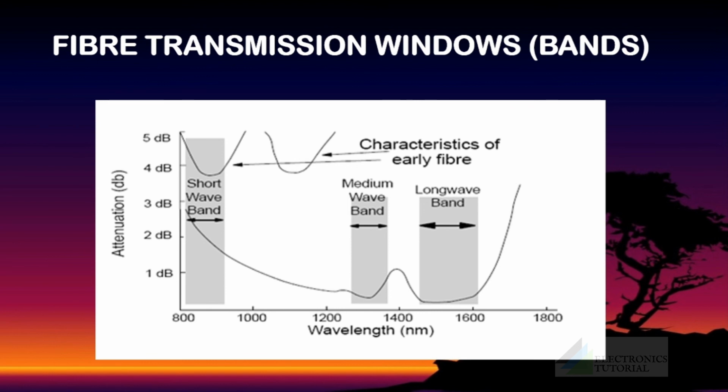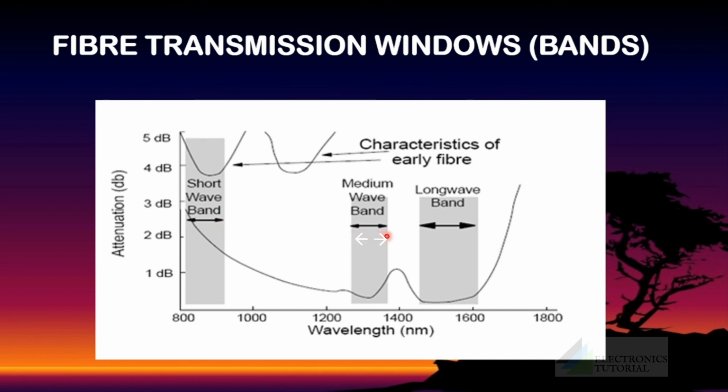With this diagram, we can define three windows or bands in the transmission spectrum of optical fiber. The first window is the short wave band. It is centered around 800 to 900 nanometer. This was the first transmission band used for communication in 1970s. It was attractive because of the availability of low-cost optical sources and detectors in this band.